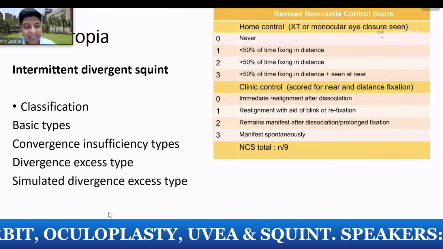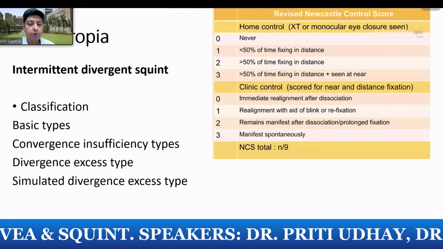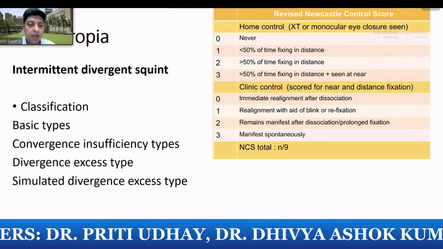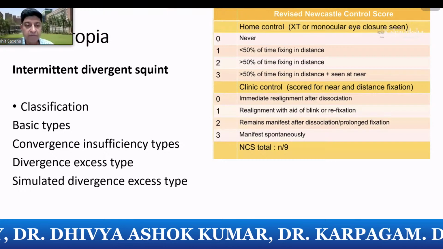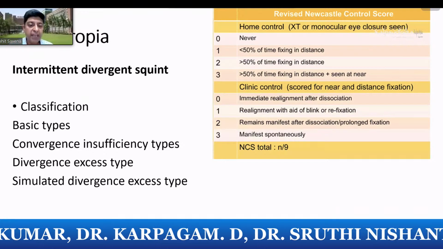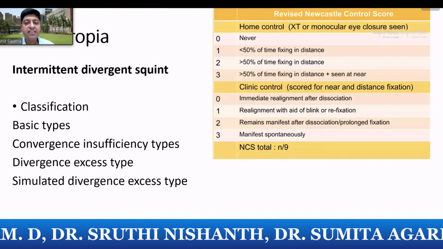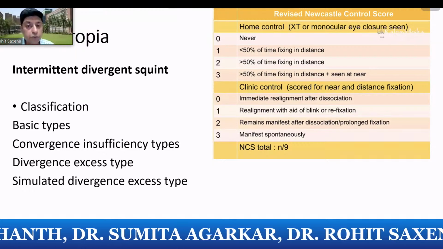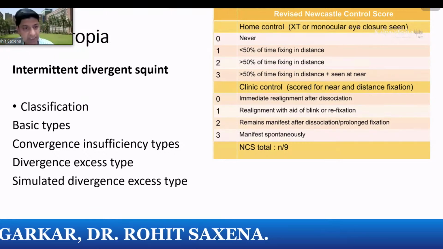And why would there be a simulated divergence excess? Again, fusional vergence or a tenacious proximal fusion keeps the eyes better aligned, or less divergent, for near, and you have to actually break fusion by doing a cover test or by occluding one eye for a little longer period of time. So essentially we understand that variability in strabismus because of dynamic factors can be because of either the fusional vergence affecting the deviation or accommodative vergence affecting the deviation.